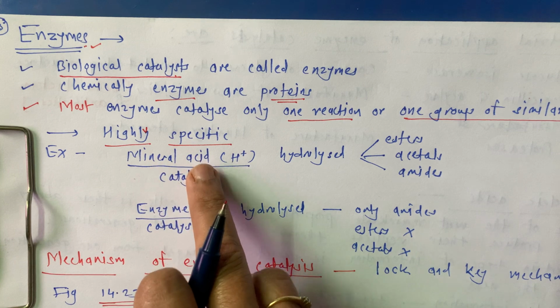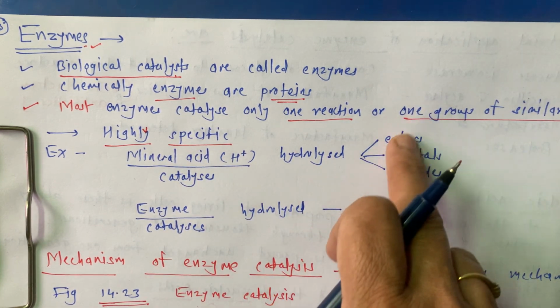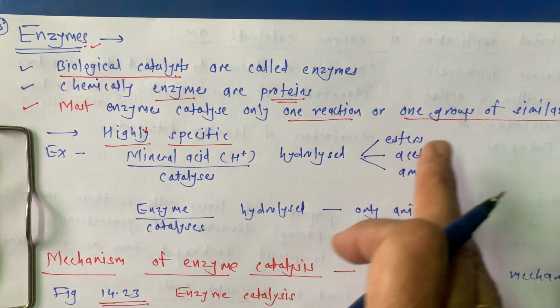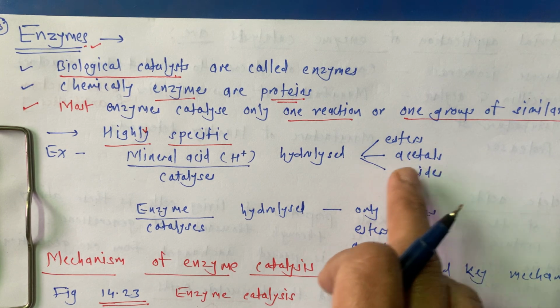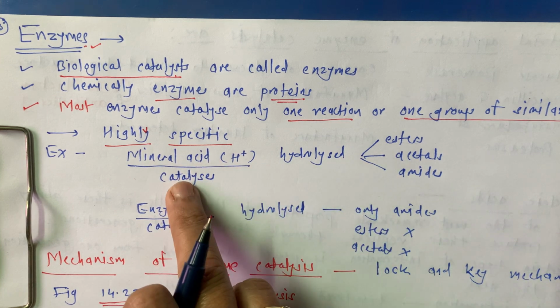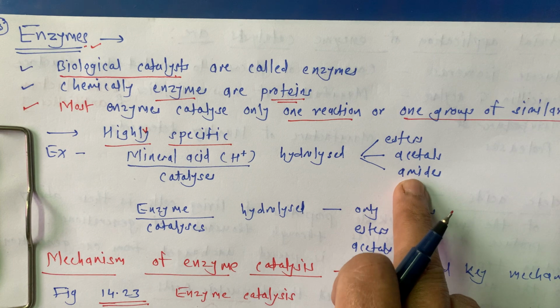Everywhere we use mineral acid as a catalyst. It catalyzes these substrates into carboxylic acid and alcohol, and for the esters, for the acetyls, for the amides the products are different. But we can commonly use mineral acid as a catalyst for the hydrolysis of esters, acetyls and amides.